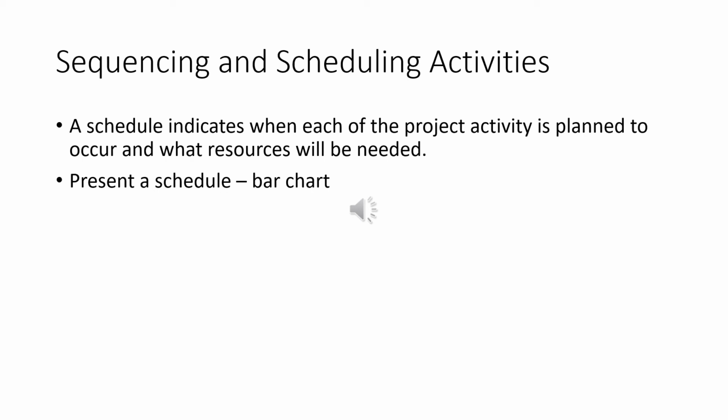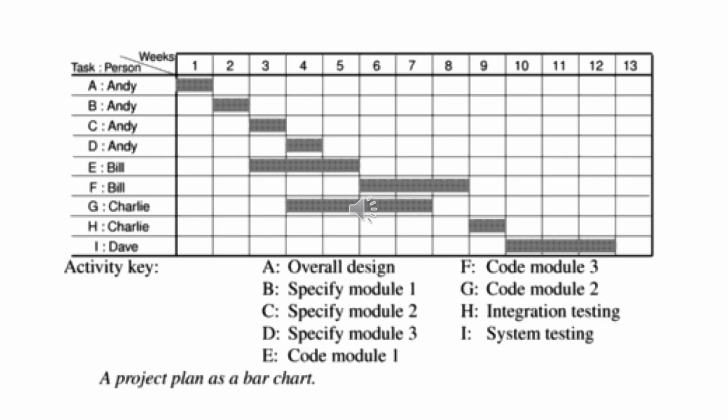One way of presenting such a plan is to use a bar chart. The bar chart does not show why certain decisions have been made. The chart is shown in the figure.